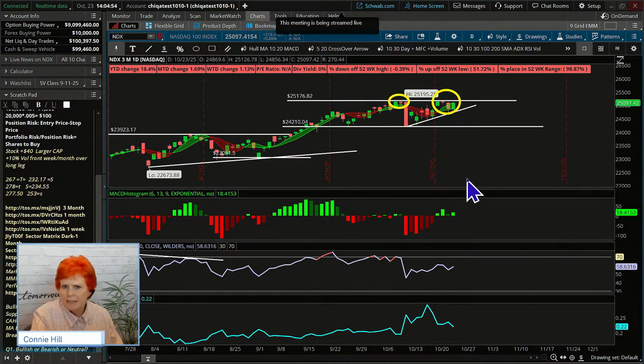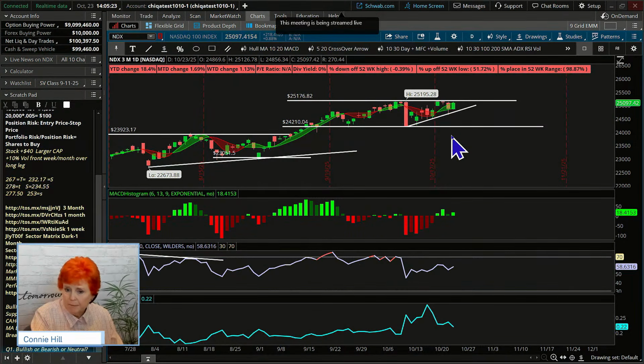Both of them on the SPX and the NDX. And so we want to be aware, okay, we've got a bullish pattern, we've got a potential bearish reversal pattern that we'd be looking for. On the reversal, the double top, what we would look for is, say on the NDX, for it to cross down below where this midpoint is, basically on this giant red candle. We'd look for a significant close below that,